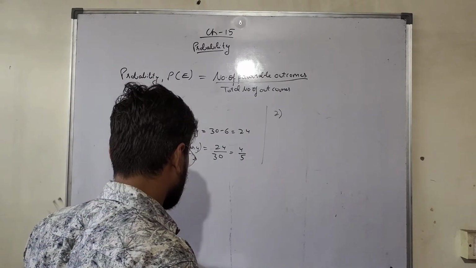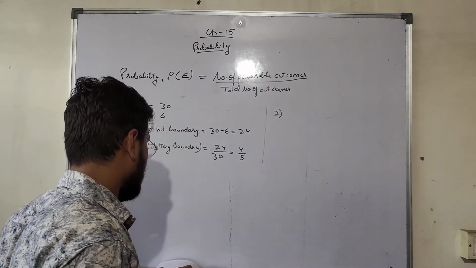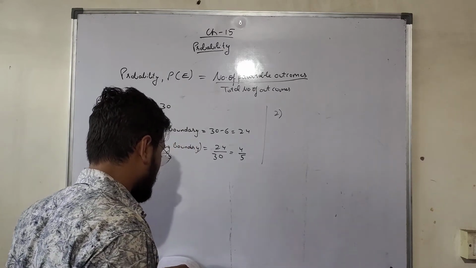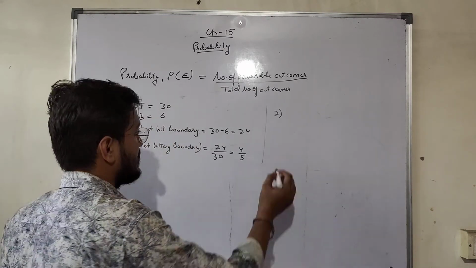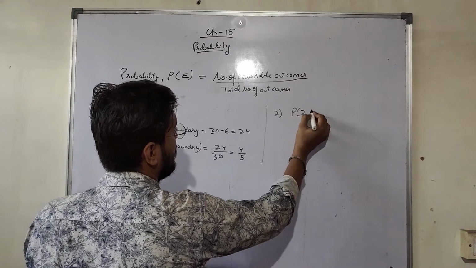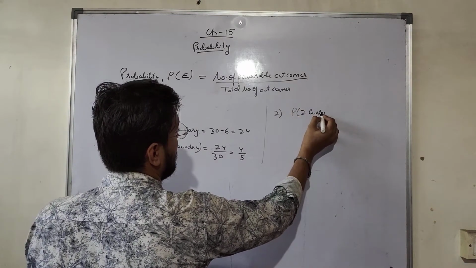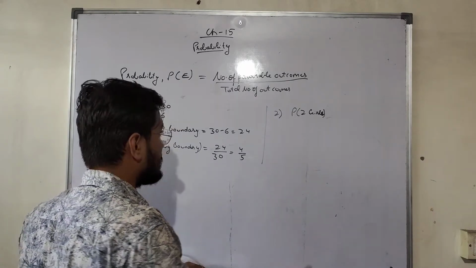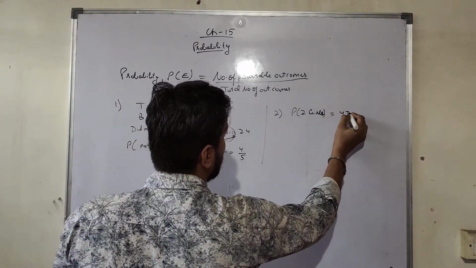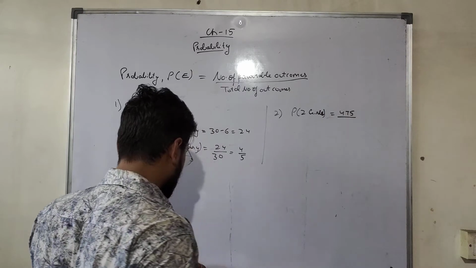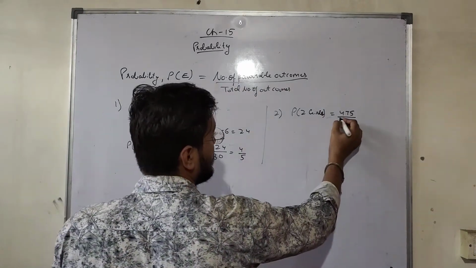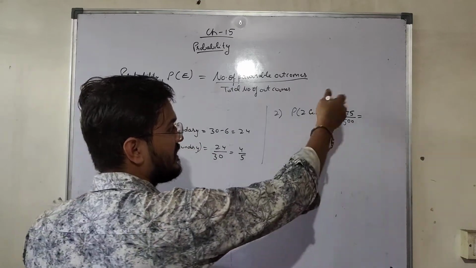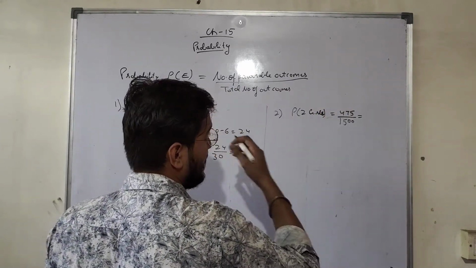1500 families with 2 children were selected randomly and the following data were recorded. Compute the probability of a family chosen at random having 2 girls. Probability of 2 girls: the number of favorable outcomes for 2 girls is 475 upon the total number of outcomes, 1500, because a total of 1500 families are there. Just simplify this and you will get the answer.